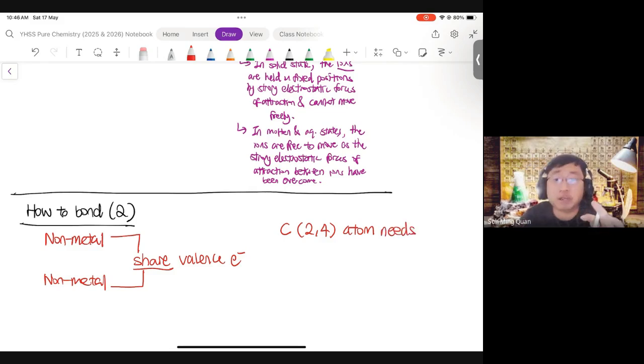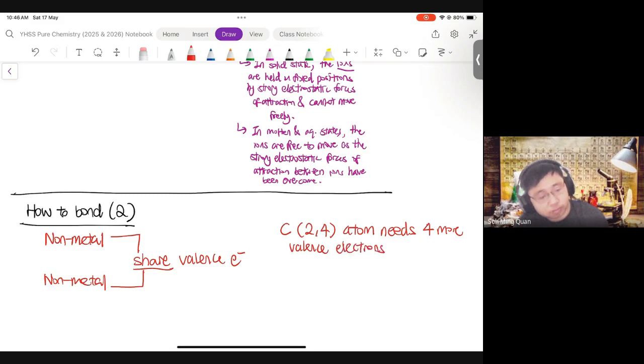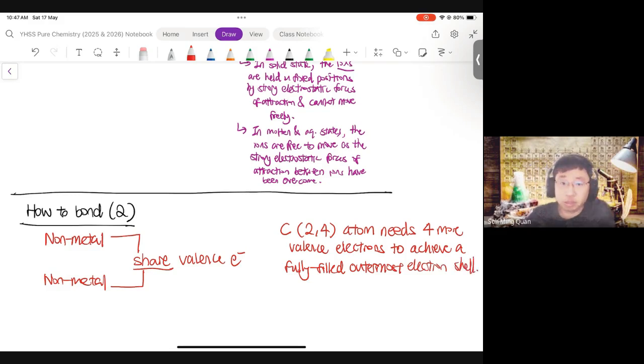Now, the carbon atom is 2, 4. You can work that out from the periodic table. This means that it needs 4 more valence electrons in order to achieve a fully filled outermost shell. Now you can repeat the same analysis with chlorine.